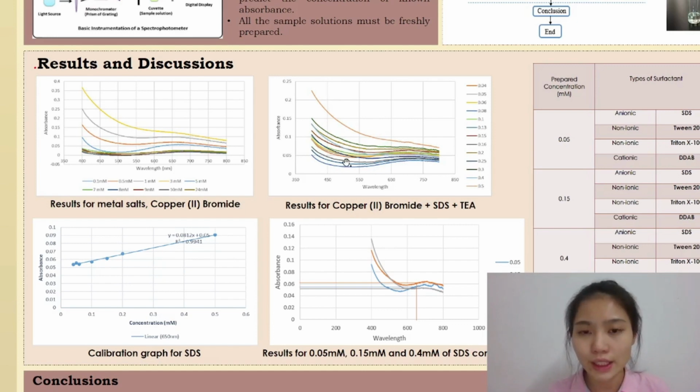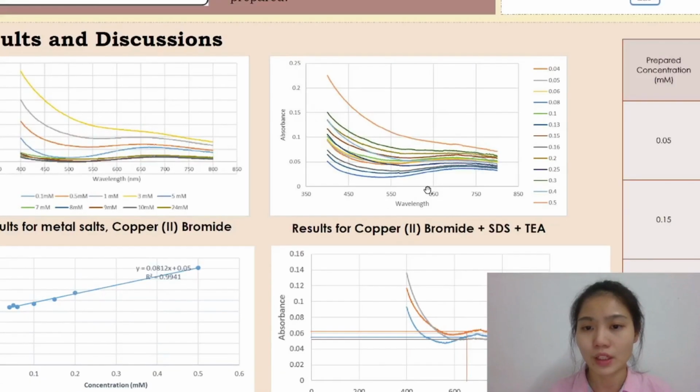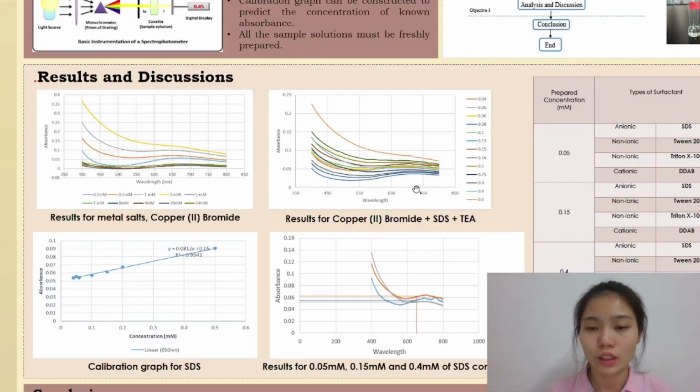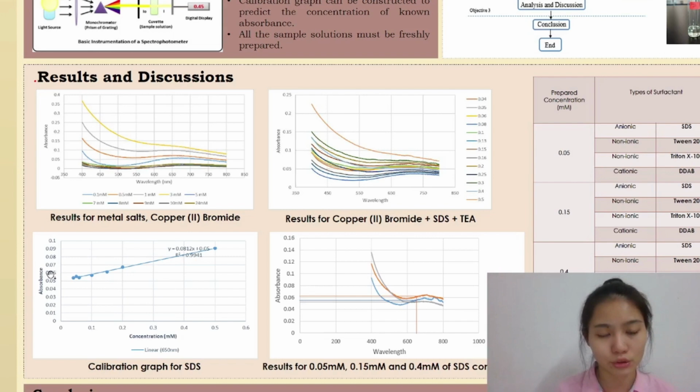As we can see, there is a slightly gentle increase starting at a point around 650 nanometers wavelength. Therefore, after the determination of anionic surfactant, a calibration graph of absorbance versus concentration can be constructed.